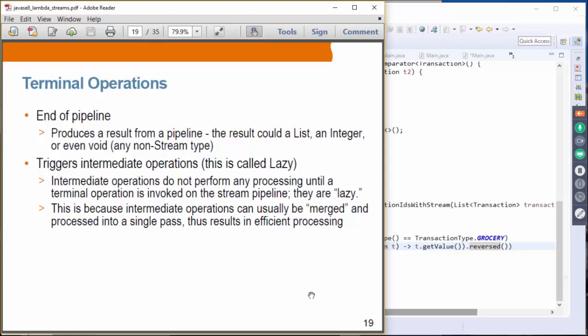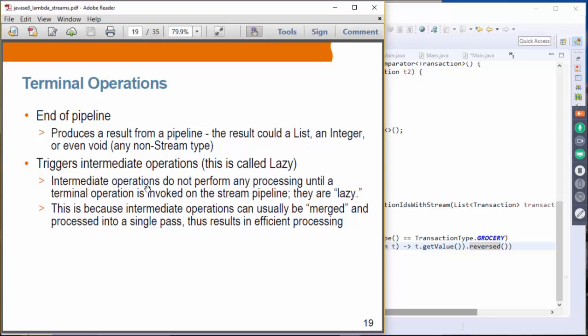As we talked about before, the terminal operation is the one that triggers all the intermediate operations, and that is called lazy. What that means is that those intermediate operations do not perform any processing until a terminal operation is invoked on the stream pipeline.